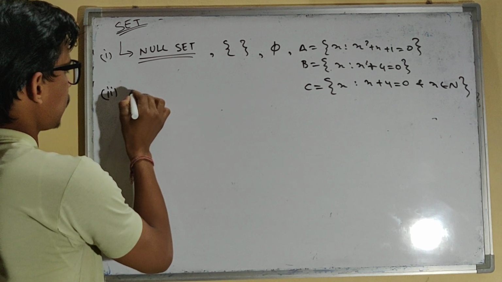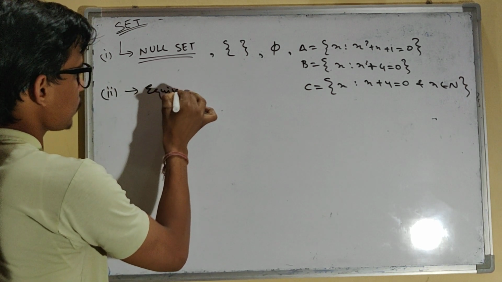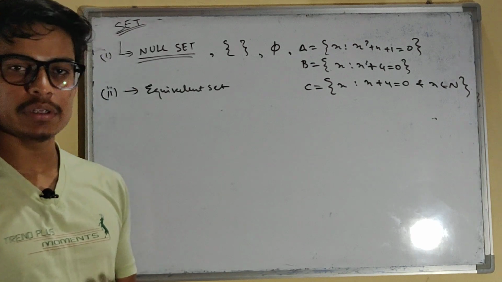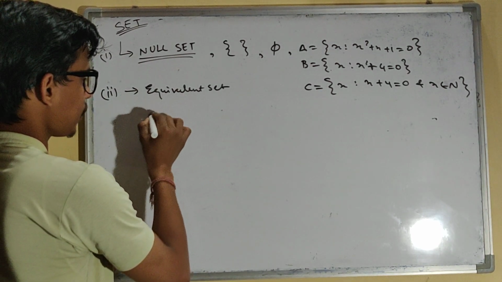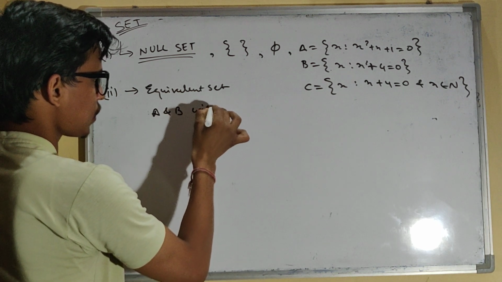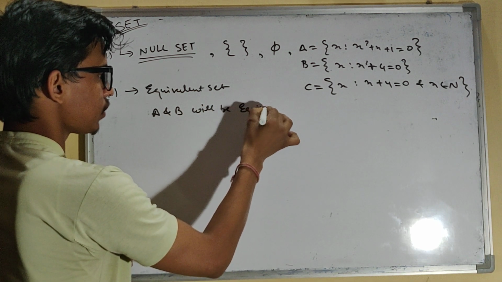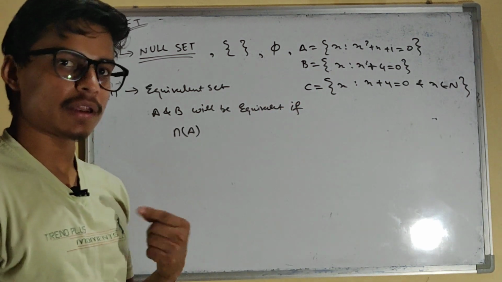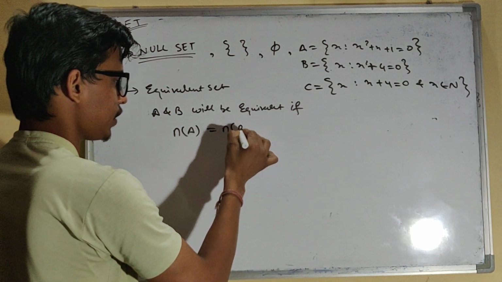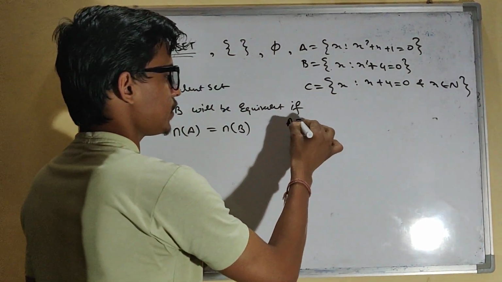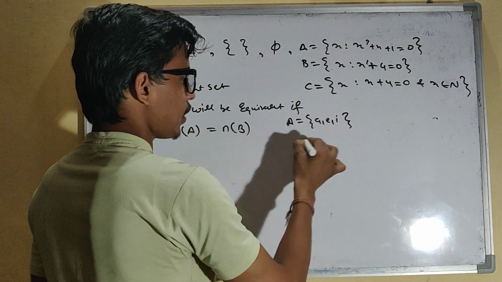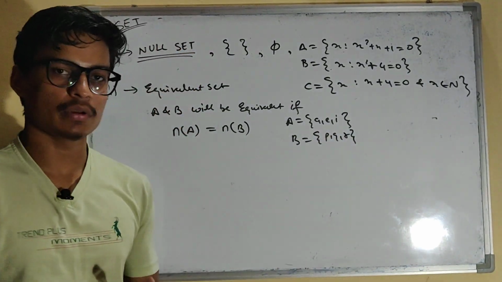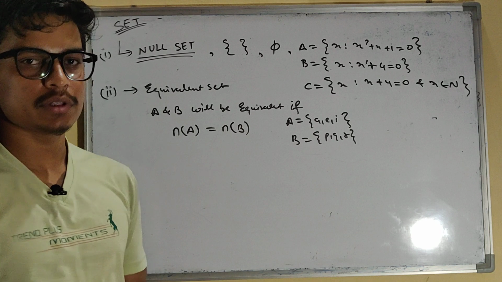Now the second set is equivalent set. Equivalent set is basically for two sets, right? Two sets A and B will be said to be equivalent if the number of elements, where n(A) represents the number of elements in A, is equal to the number of elements in B. For example, A equals a, e, i and B equals p, q, r. These two are equivalent because the number of elements is the same in both cases, right?